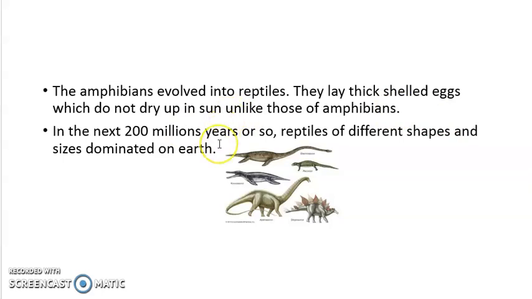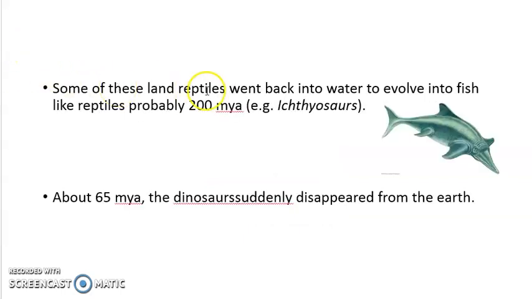But after some time, when there was no competition, they were on the land. So in the next 200 million years or so, reptiles of different shapes became the dominating organisms. You must have seen this in movies and all that. These are all dinosaurs, the primitive types of reptiles that were found walking on Earth at that time.